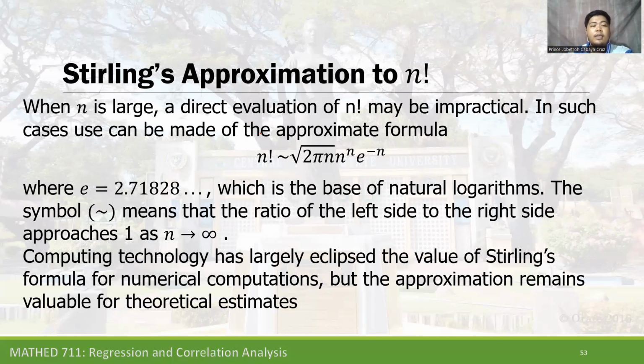The wave symbol means the ratio of the left side to the right side approaches 1 as n approaches infinity.